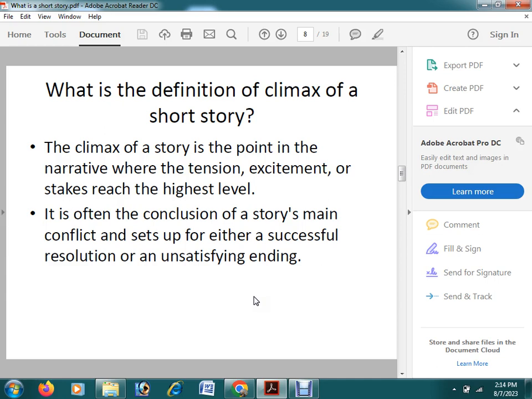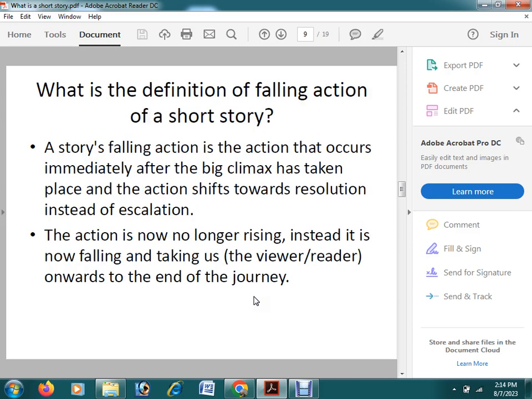So every story will involve a problem or a critical situation. Okay, so that is the final situation we have got, where every problem is entangled. The characters, the settings and everything will be in a serious problem, and the final serious problem can be called the climax. And after the climax we will have the falling action.